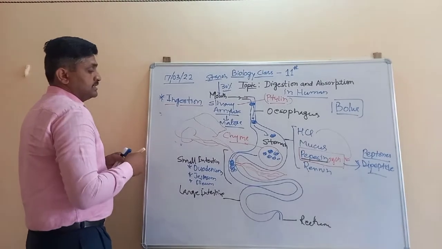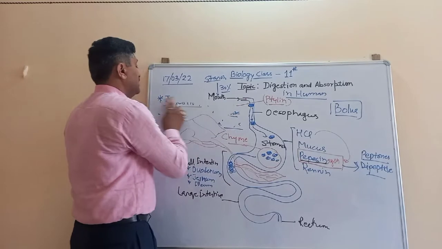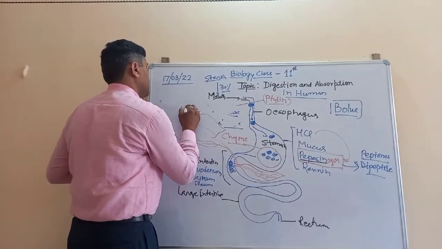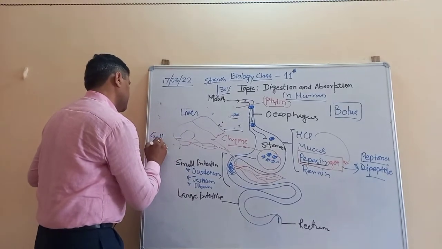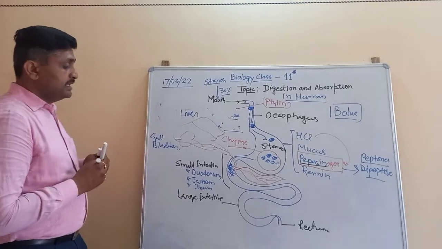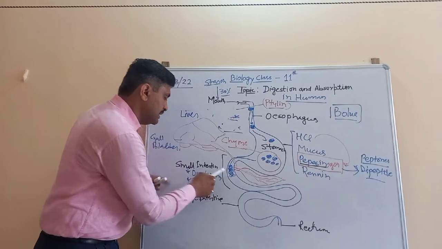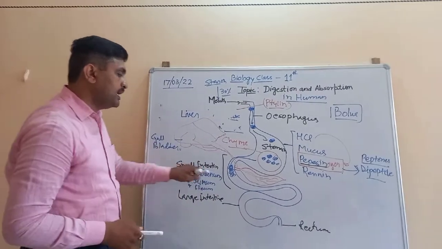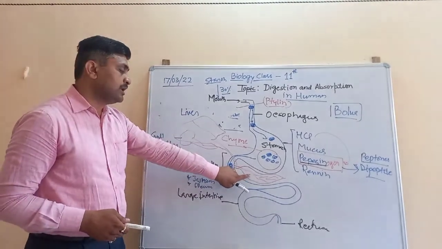So this structure is the liver, and there is the gallbladder. So when the food material reaches the duodenum, at that time intestinal juice is secreted, that is part of the small intestine, and similarly at the same time there is the secretion of the pancreatic juice, that is the enzyme from the pancreas.